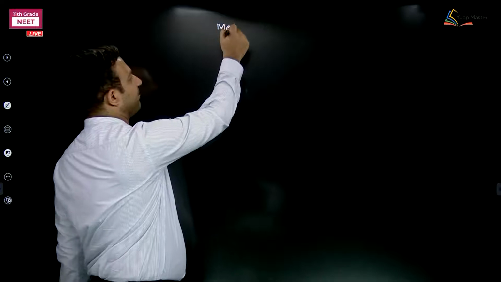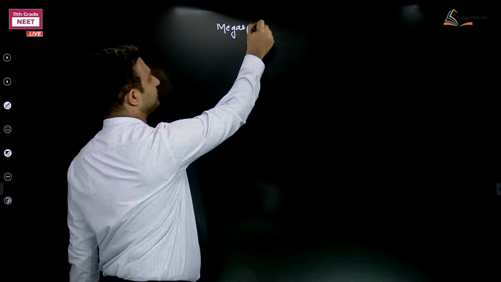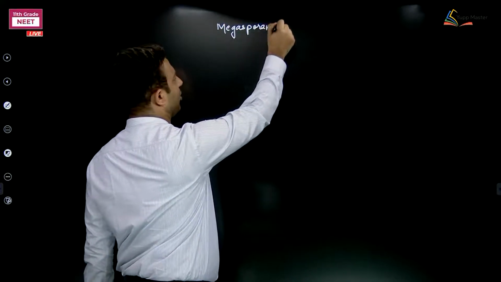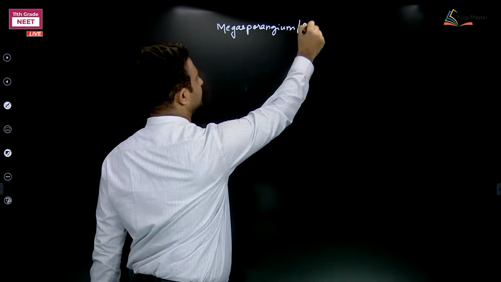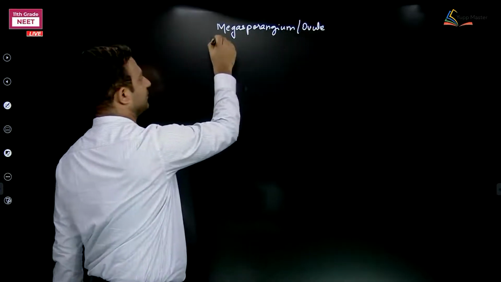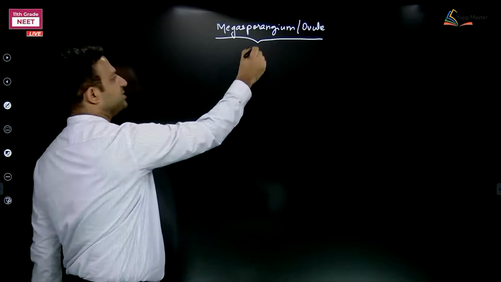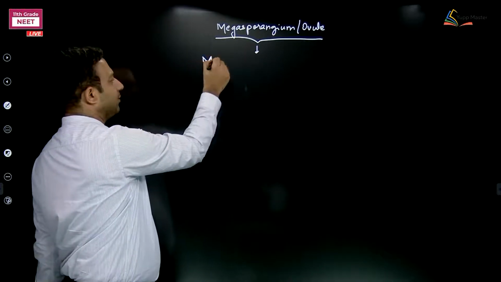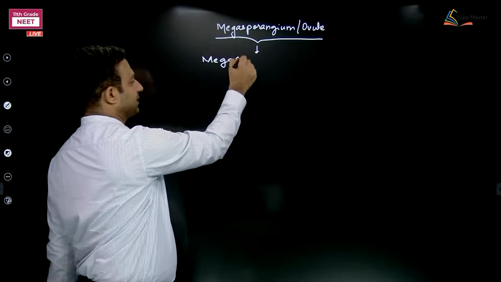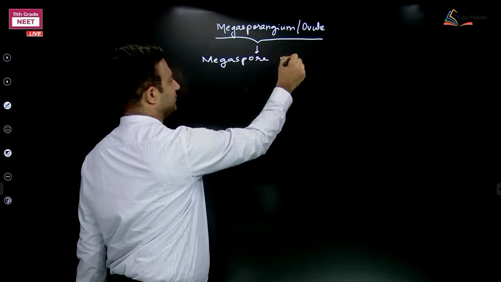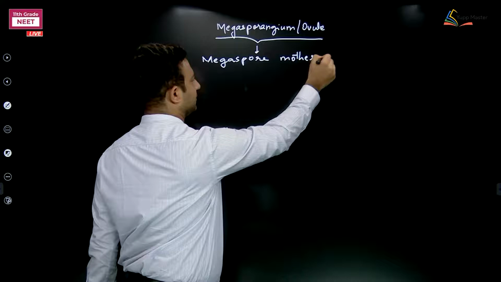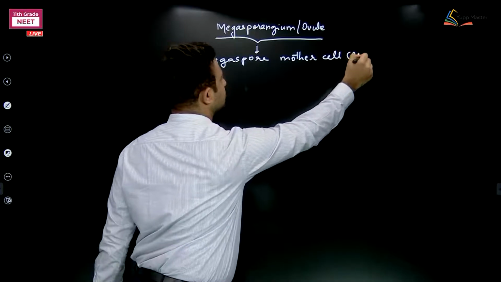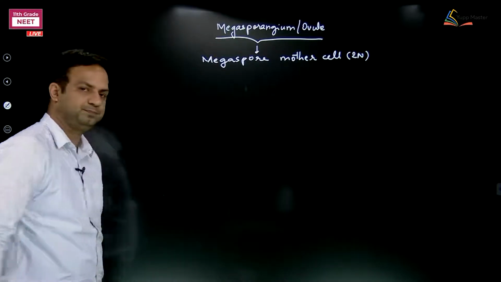How come? See this one. The megasporangia or the ovule differentiated to form one only megaspore mother cell whose ploidy is 2N, means diploid.